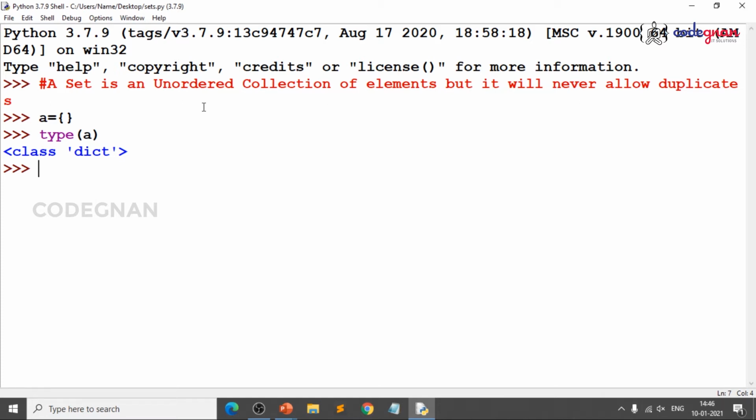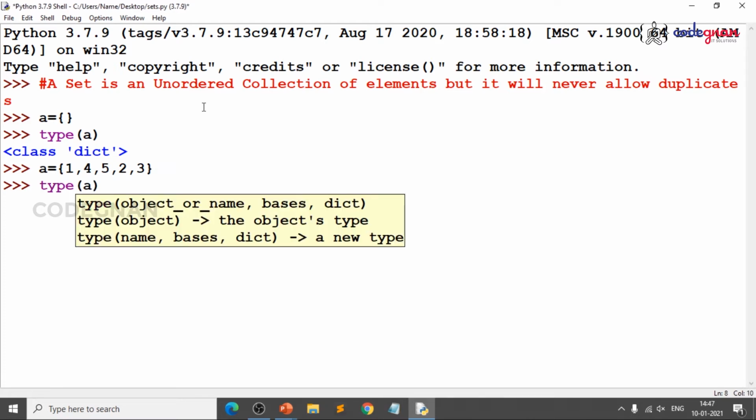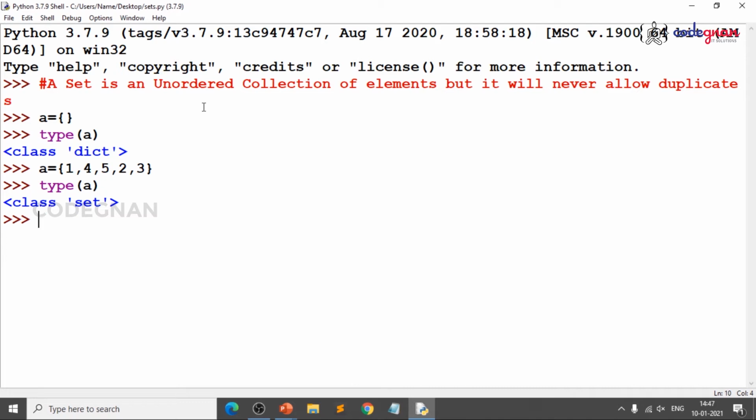Then how do you differentiate a set and a dictionary? It is simple, because you saw a dictionary in your childhood, right? You have words and their meanings. In the same way, in a dictionary we will have pairs. In the next videos we will learn about that, but let us make it simple. You just pass some values the same way, but replace the square braces and parentheses with curly braces. Now, when you go for type of A, you can clearly see the class is set, because in Python everything is an object.